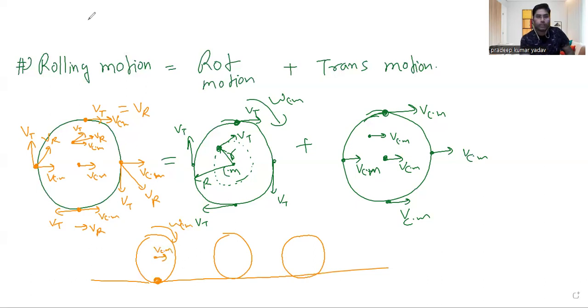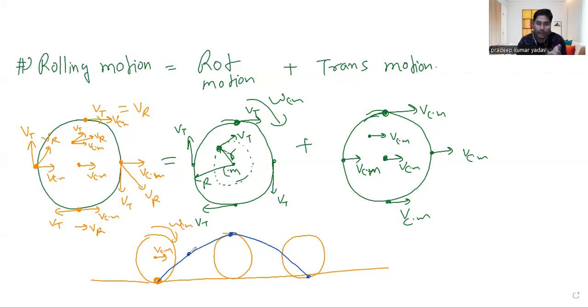If you observe this point, which is in contact with the surface, it will go in this way. It follows a very unique path. It's not a parabola or a circle. It's a different path. We call it cycloidal. Every particle will follow the same cycloidal path.